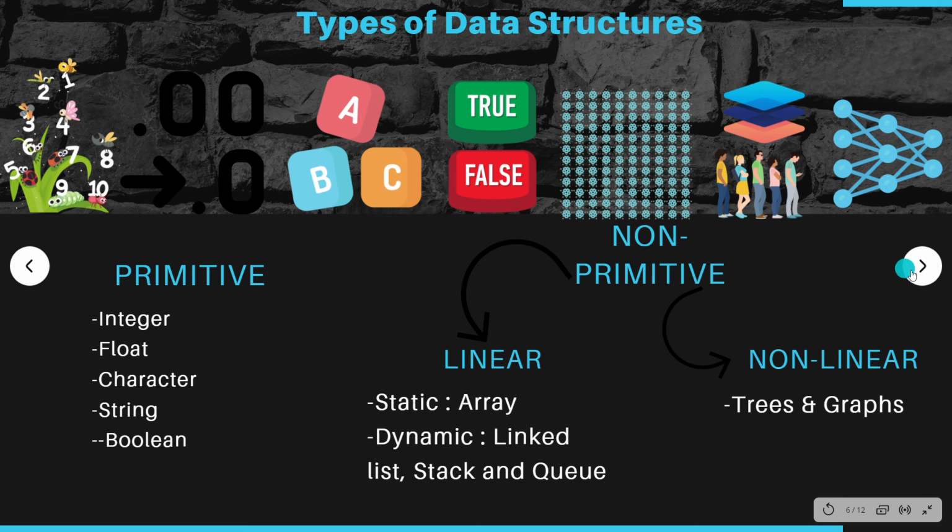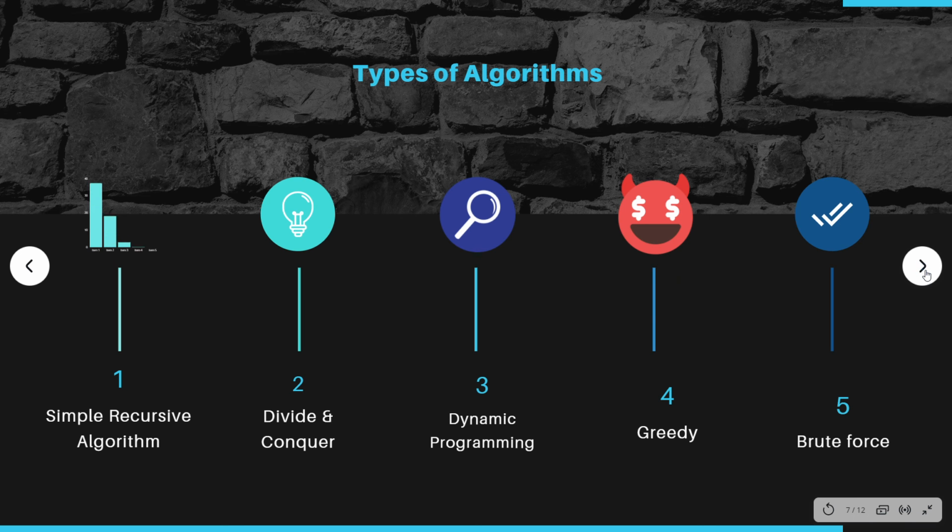Moving on to the next part, let's see. This is a simple recursive algorithm. We are studying types of algorithms. What are the different basic types of algorithms? There are many more examples and classifications, but to understand the basic idea, let's see this. It is a simple recursive algorithm.